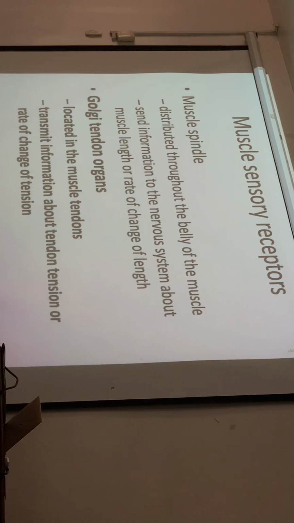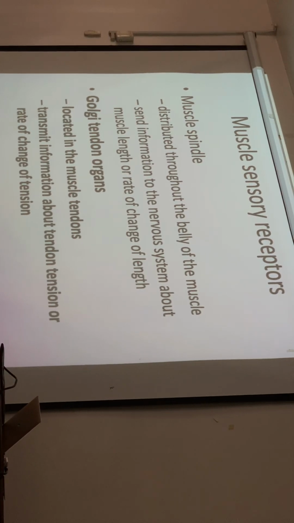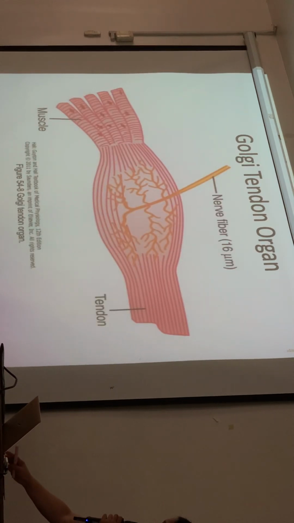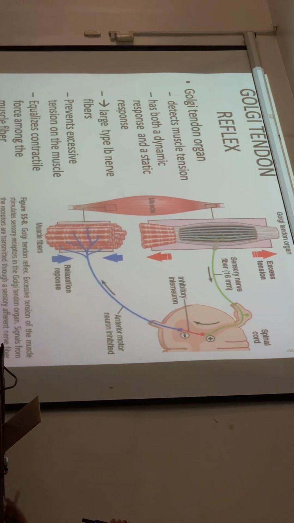Okay, enough with the muscle spindle. Let's go to the second type, the Golgi tendon organs. These Golgi tendon organs are located in the tendons and transmit information about tendon tension or rate of change in tension. Their primary function is to detect muscle tension, and they have both a dynamic response and a static response. They are also served by large type 1B nerve fibers.